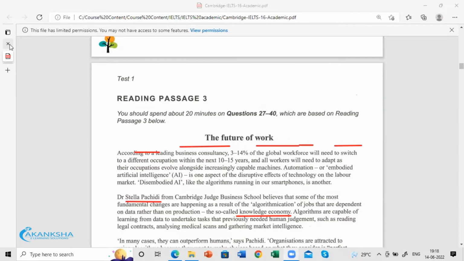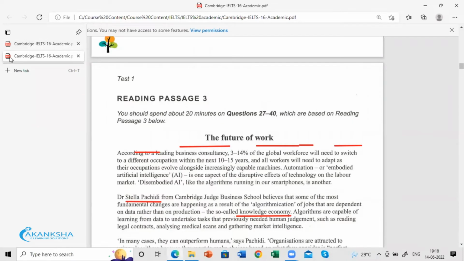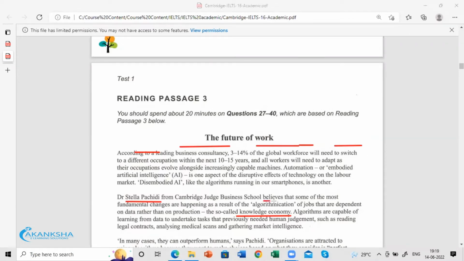First scan for those words. The question says, what is Stella Pacidi's view of the knowledge economy? How do we know what she is saying? Look at this word, believes. Stella Pacidi believes that some of the most fundamental changes.